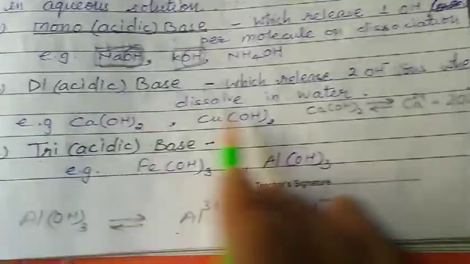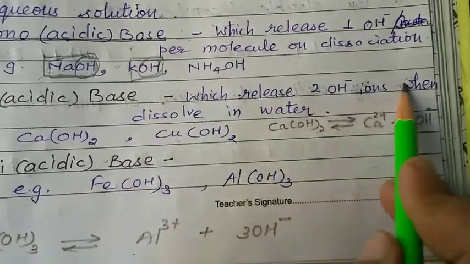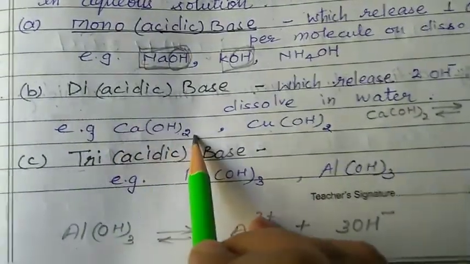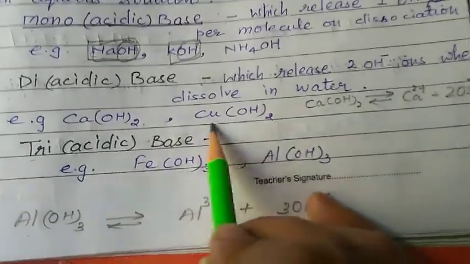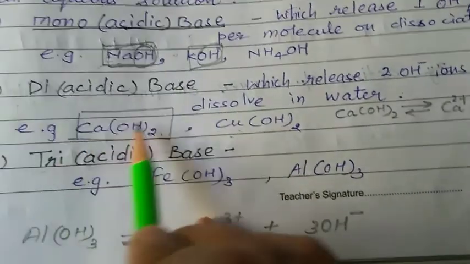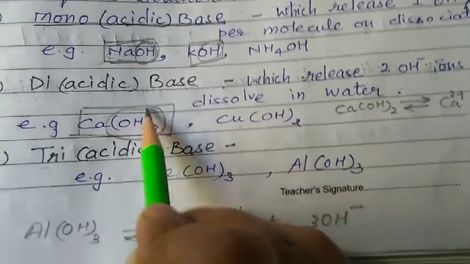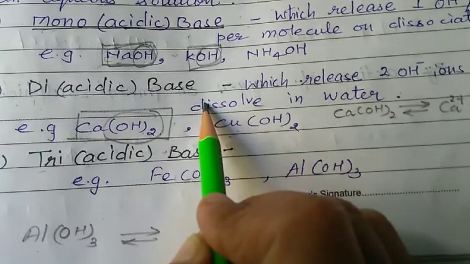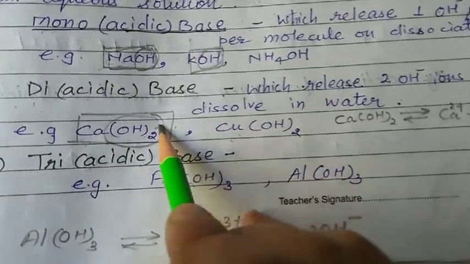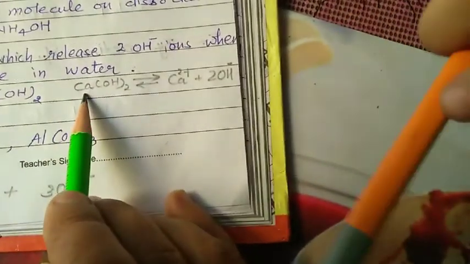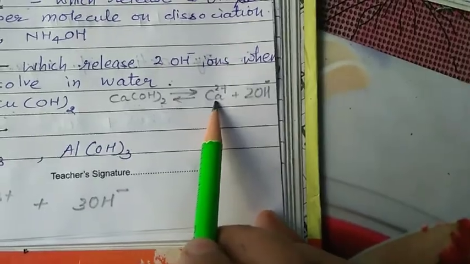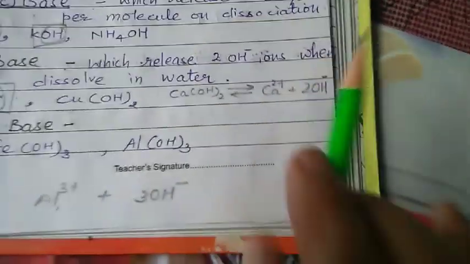Second, diacidic bases release two hydroxyl ions when dissolved in water, like calcium hydroxide, Ca(OH)2, and cuprous hydroxide, Cu(OH)2. Here you can see in a single molecule there are two hydroxyl ions present. When you dissolve it in water, these two hydroxyl ions will be liberated. Ca(OH)2 will give you Ca2+ ion and two OH negative ions.